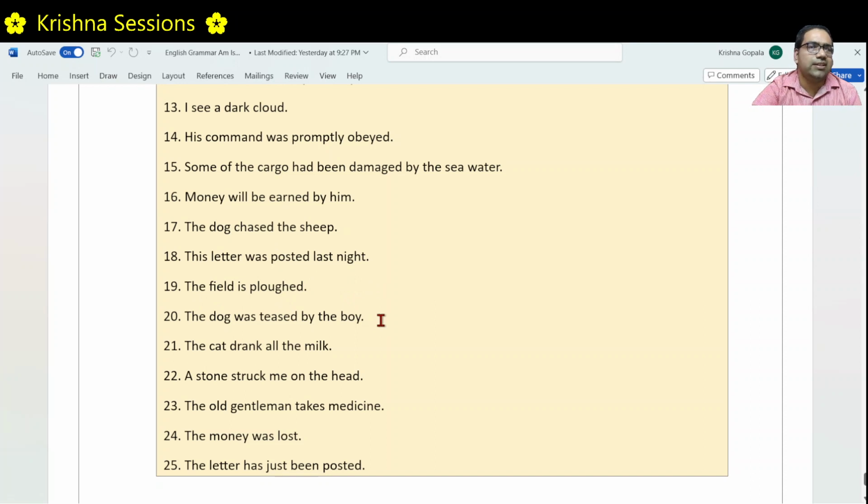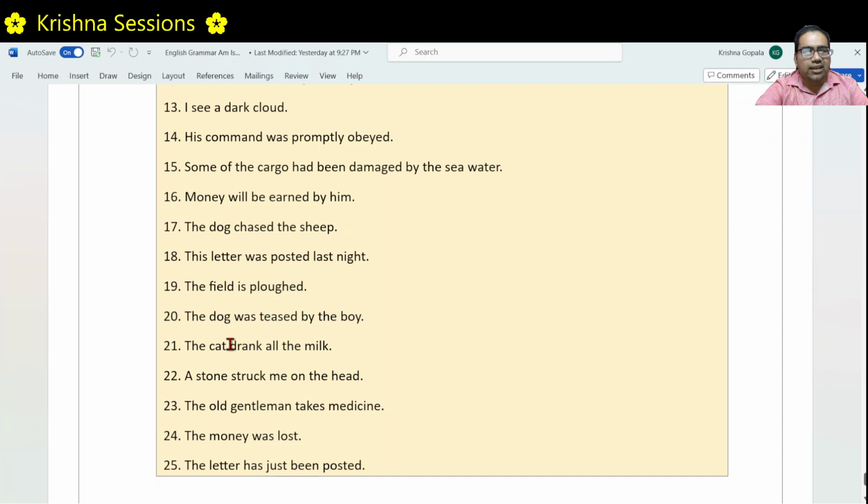The dog was teased by the boy. The dog was teased. The sentence is about the dog. The dog is the subject. It was teased by the boy. The boy did the action. Dog received the action. That's why this is in passive voice.